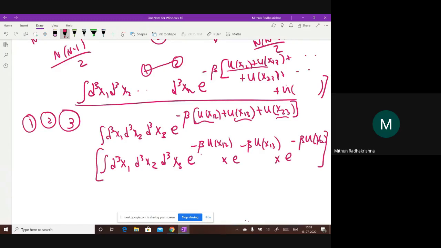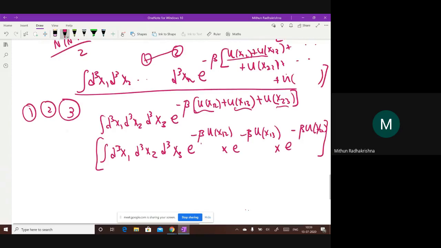Is everybody following this? Since it's in the exponential, you can write that as a multiplicative factor.